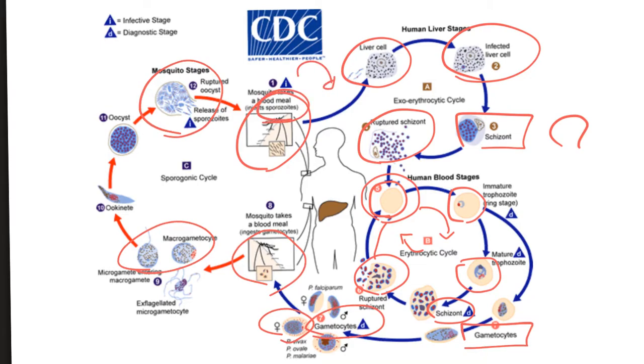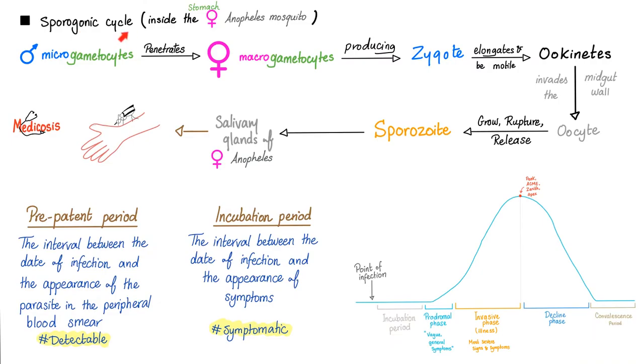Is this hard? Let's talk about the sporogonic cycle. This happens inside the mosquito. Remember the mosquito? The mosquito had the micro, which is the male, and the macro gametocyte, which is the female. Male and female inside the stomach of the Anopheles. Male and female reproduction, this is called zygote, and this is sexual reproduction. The zygote elongates and becomes mobile. Ookinete. The ookinete will invade the mid-gut wall of the stomach of the female Anopheles, and then it becomes oocyst. This is the egg.